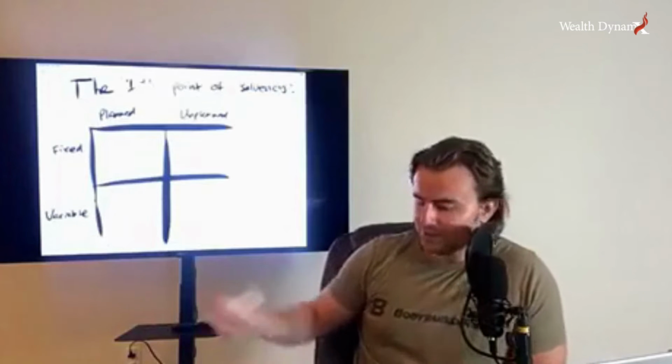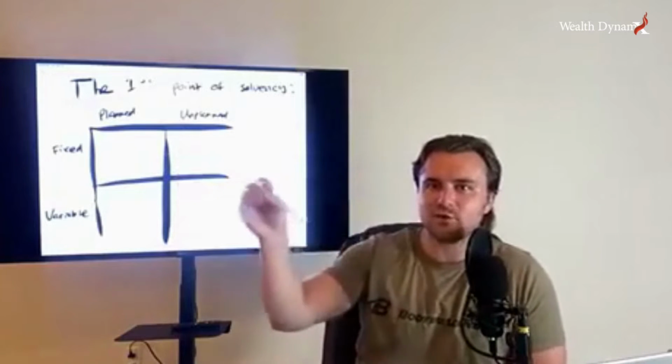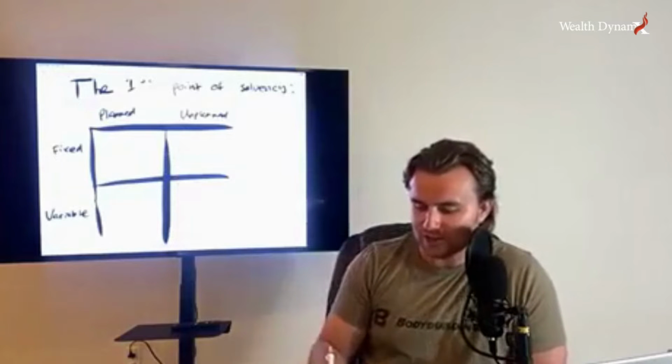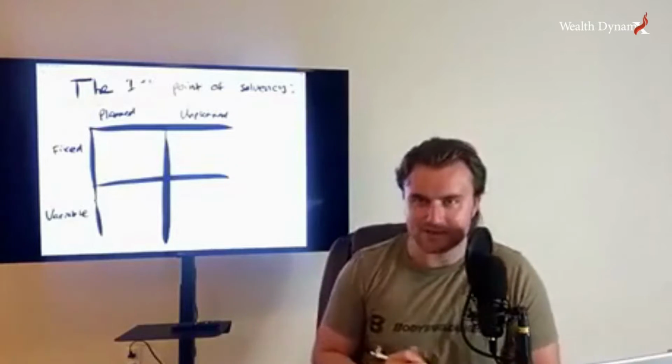Right? Now, I built this little quadrant. I kind of thought of this tonight. With expenses, there's basically four little quadrants. We have planned expenses, unplanned expenses, fixed expenses, and variable expenses.